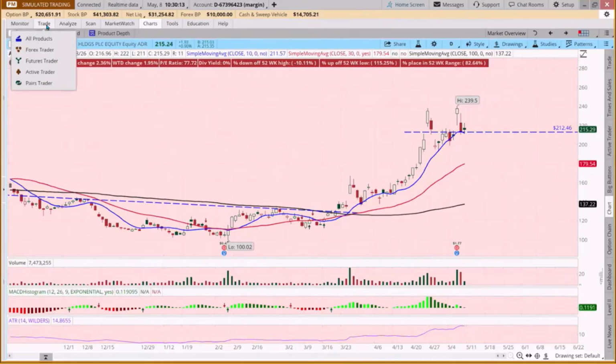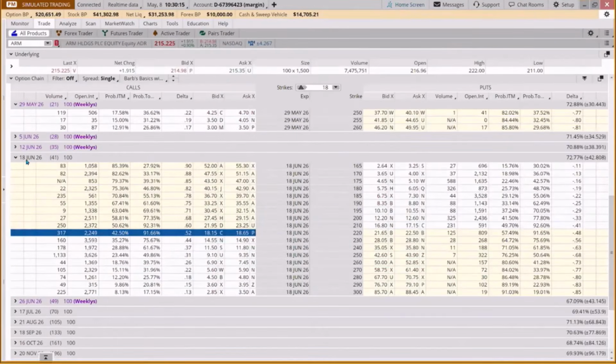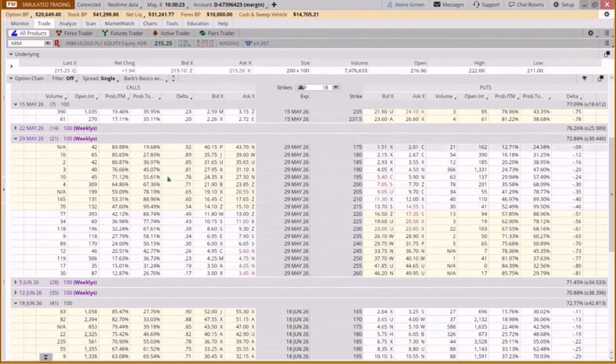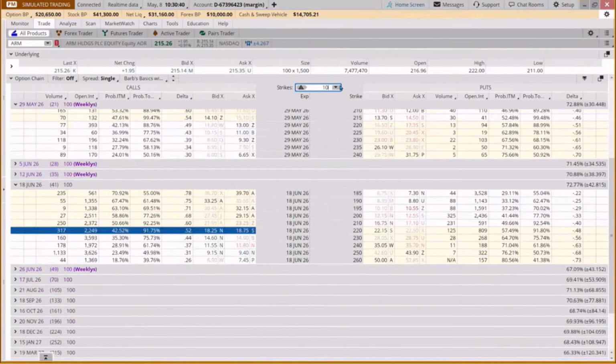Like, so could we come out here and say, come out 21 days? We come out 3 weeks. Now, what's the advantage of May 29th? Well, the advantage of May 29th is you're going to take advantage of time decay because it's going to happen at an accelerated rate. So that's appealing. And let's come down to 10 strikes here.